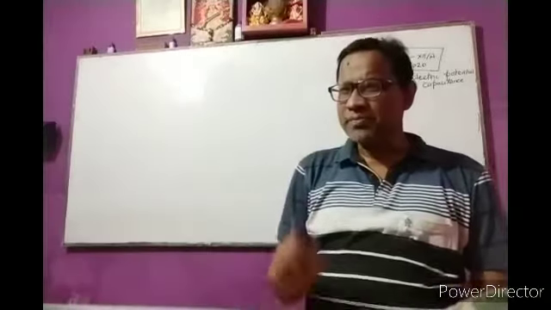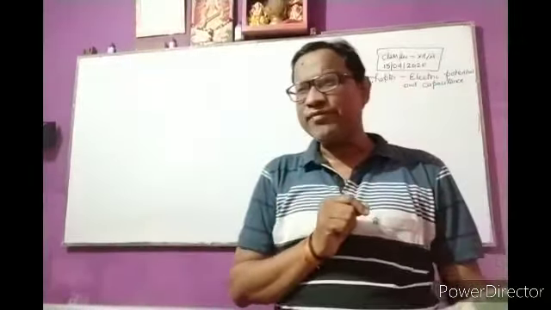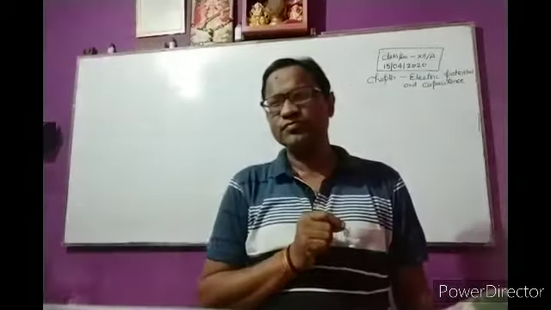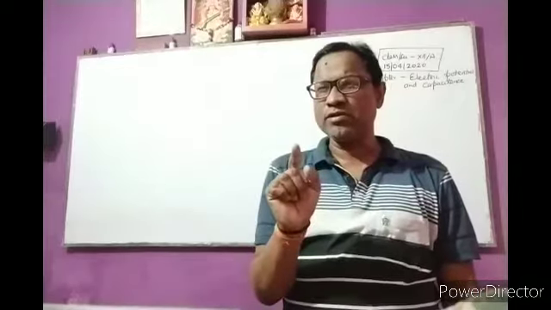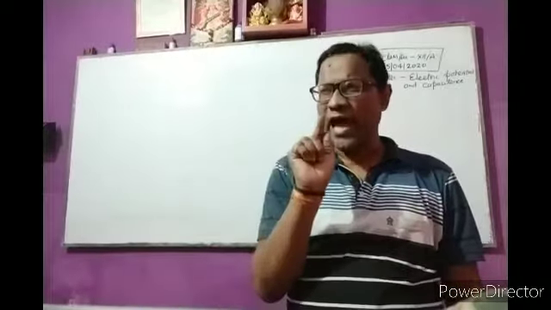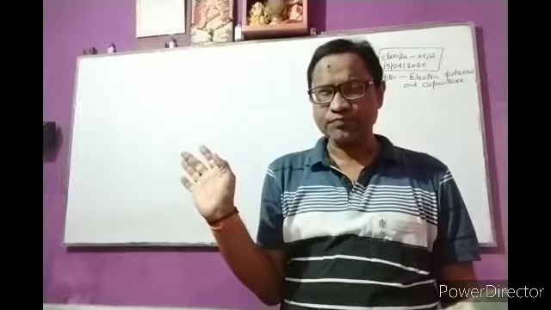In the previous class, I finished the topic electric potential at any point on the axis of an electric dipole.